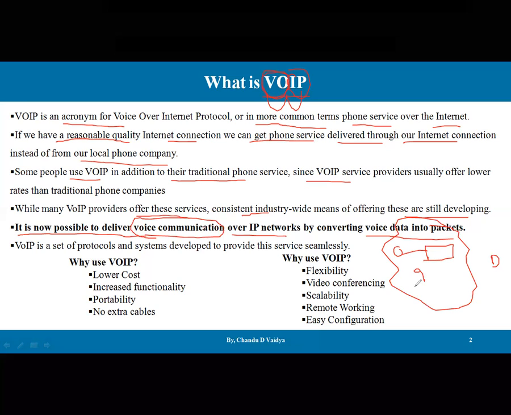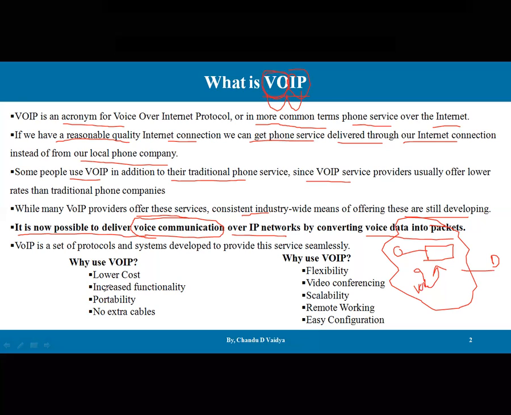So what we have to do is convert our voice data into packet format, so that the existing IP header format can help us carry our voice data in packets. Only then are we going to communicate with the person at the other end. So the overall meaning of VoIP is that we are converting our voice, that is audio data, into packets. Only then can we communicate with the destination.